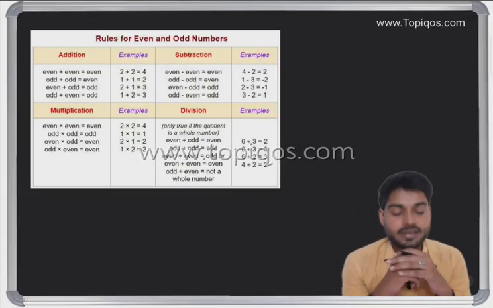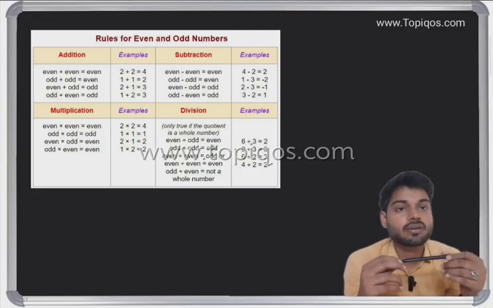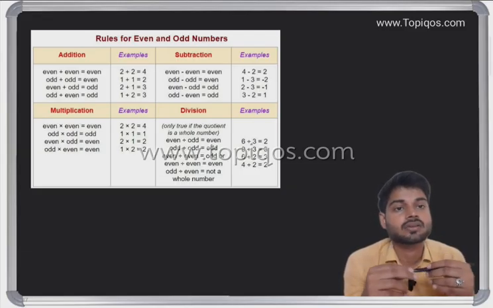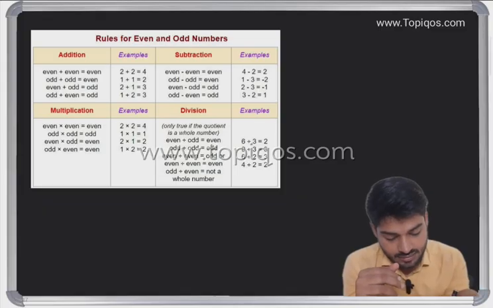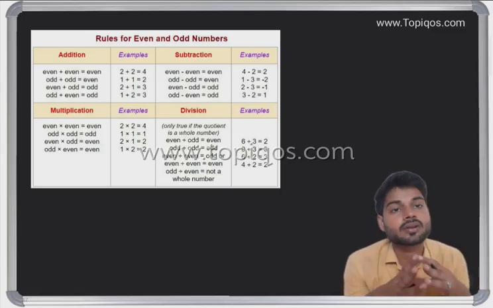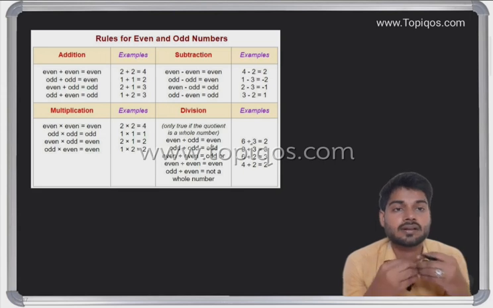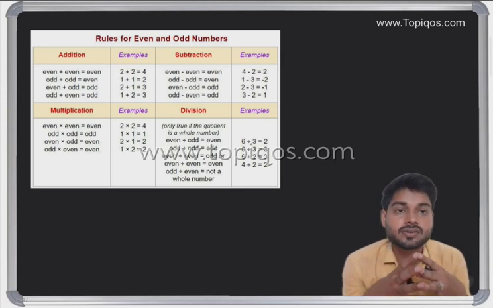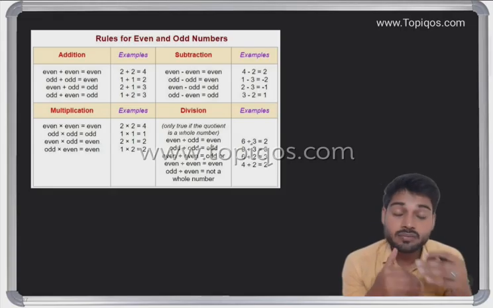Now we'll see some rules related to even and odd numbers. There are several rules to understand, and if you understand these rules, you can easily solve a couple of questions. But if you're not solving many questions, it would be difficult for you.